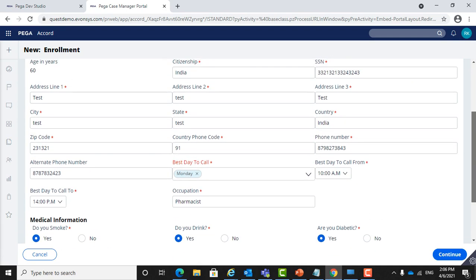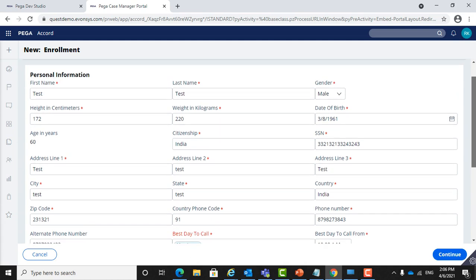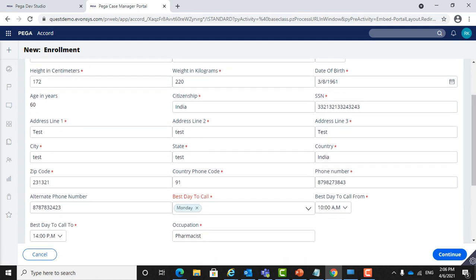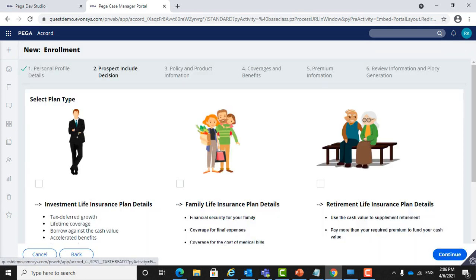Based upon the combination we select on this screen, the jurisdiction where he lives, the medical information and the type of plan the customer is interested in, he can select an investment type of plan, family life insurance plan or retirement plan.